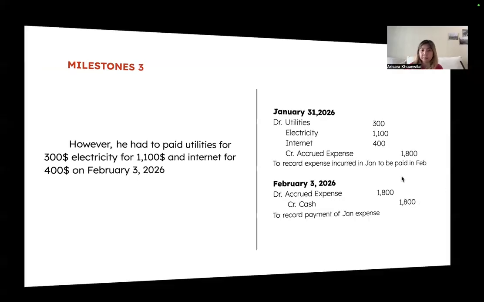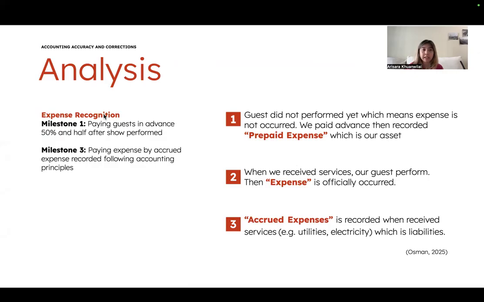So that's it for accounting accuracy and correction analysis on expense recognition. This is for the first example and the third example. Briefly, if the guests did not perform yet, it means the expense has not occurred. So we pay at once, then record a prepaid expense, which is our asset. Once we receive the services and the guests have performed, then the expense officially occurs.